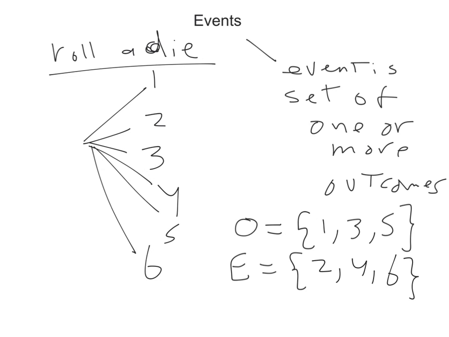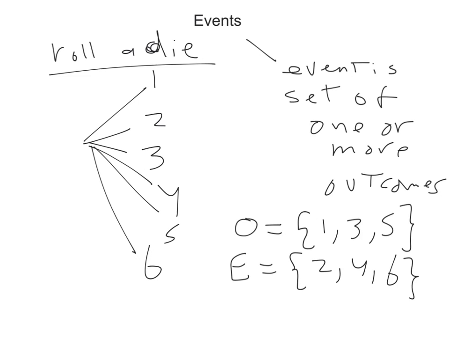So an event is basically a collection of outcomes, a group of outcomes, a set of outcomes, connected together by certain criteria. The criteria could be being an odd number, like 1, 3, 5. Could be an even number, 2, 4, 6. It could also be a prime number. What is the event of getting a prime number? You know what prime numbers are?